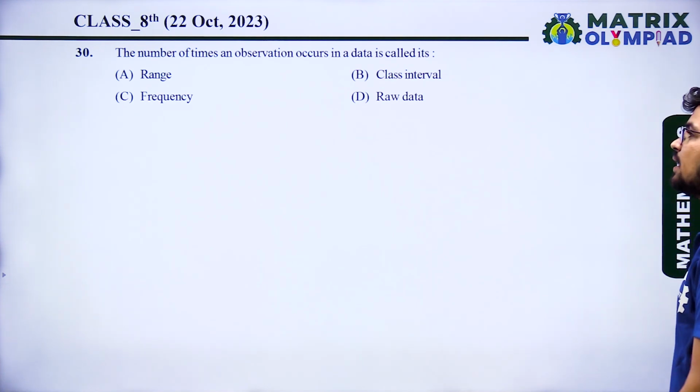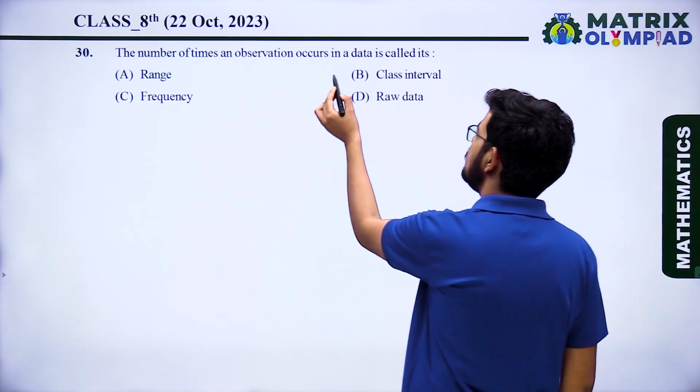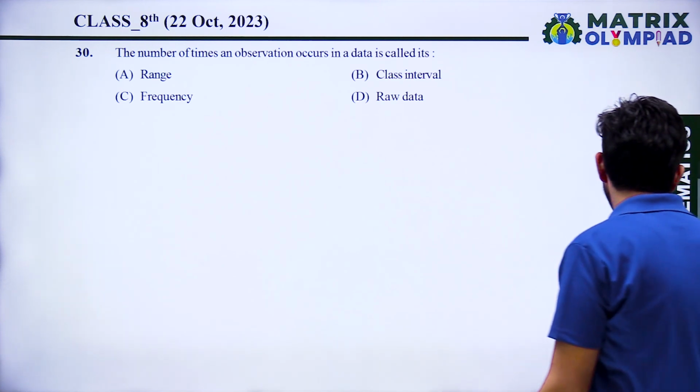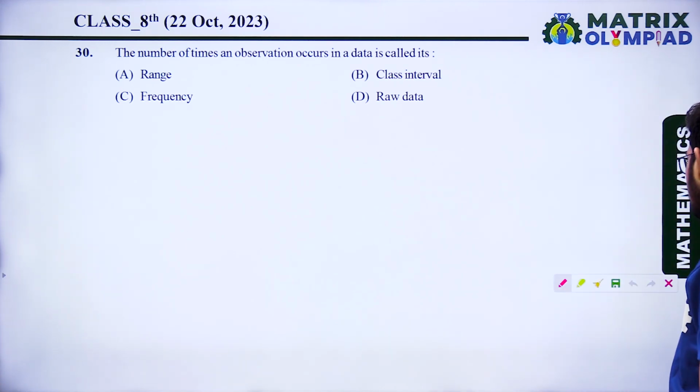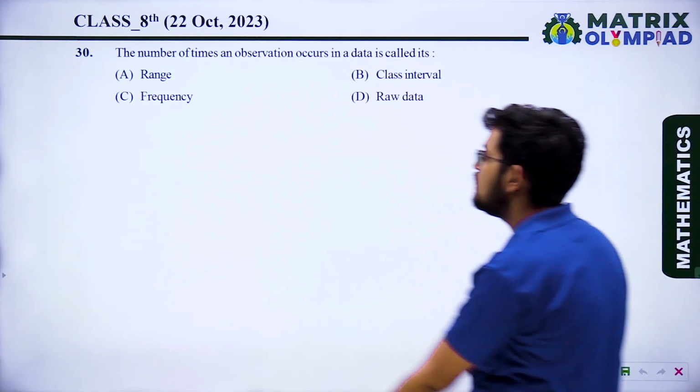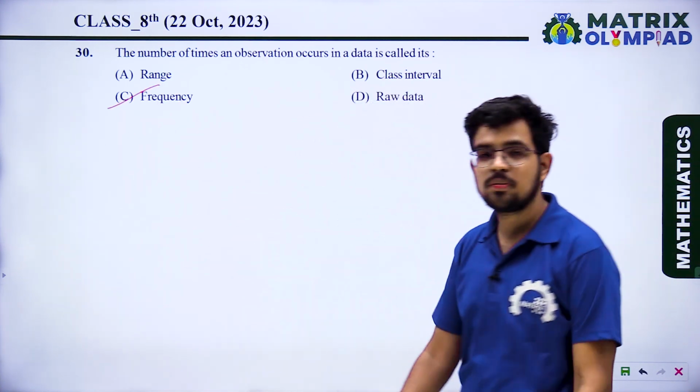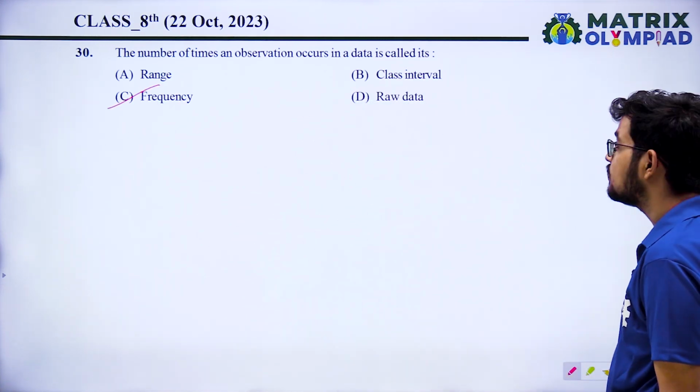Okay, next question. The number of times an observation occurs in data is called, for data which occurs n times, what is it called? It is called its frequency. So option C is the correct answer.